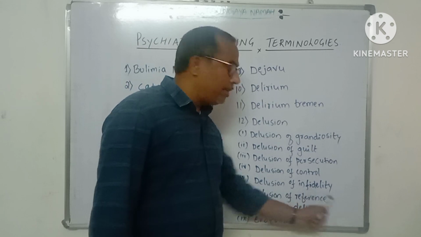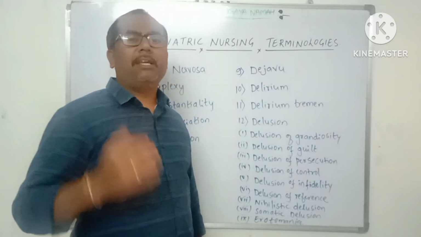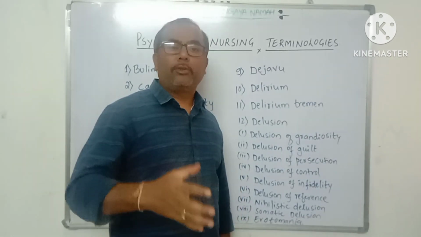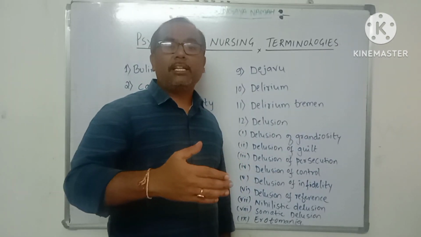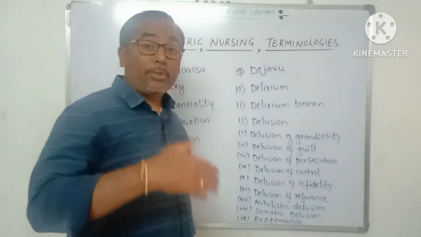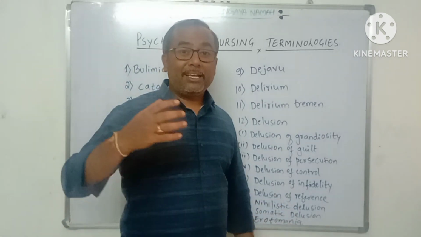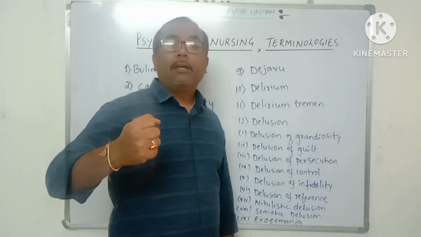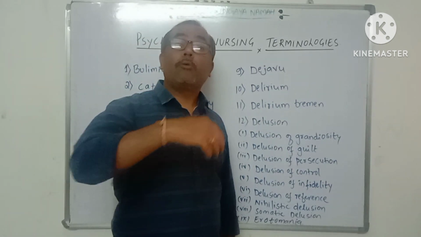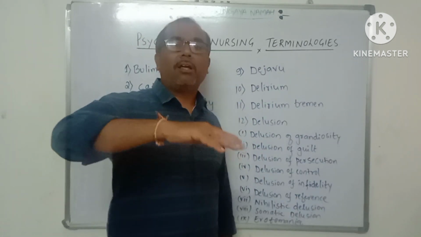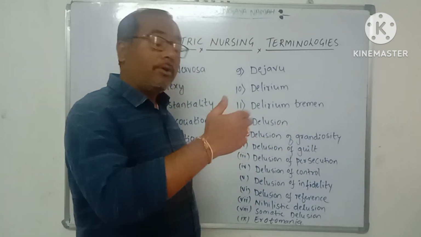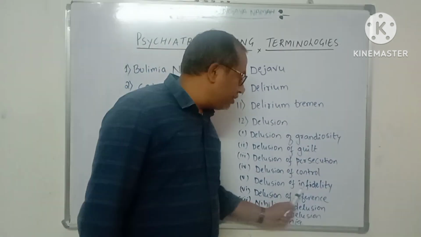Next is delusion of infidelity. It is a false fixed belief in which the patient believes that his spouse is not faithful to him. She or he is having an illicit relationship with others. Illicit relationship is nothing but a sexual relationship with others. The patient may even feel that his spouse is having an illicit relationship with his own parents. That is nothing but a delusion of infidelity.